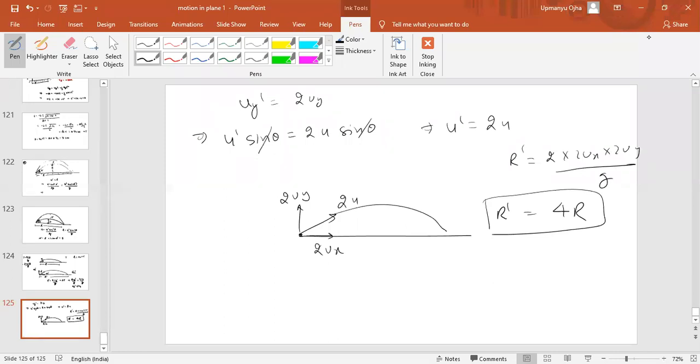The velocity of projection will be 2 times of the initial velocity. Then only we have the time of flight as 2. So the answer of r dash will be equal to 4r in this case.